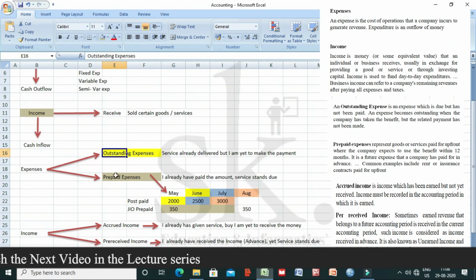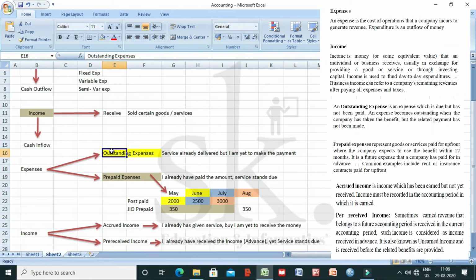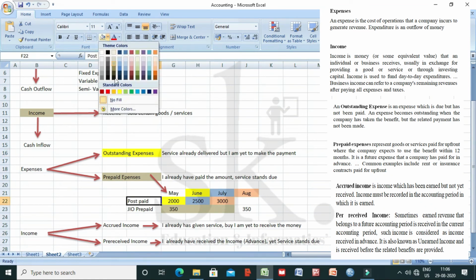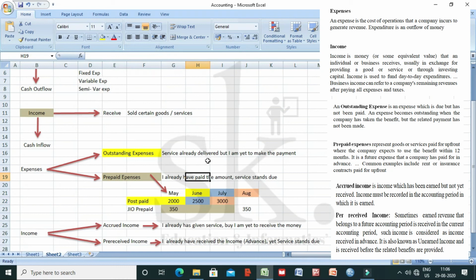What is an outstanding expense? As I said, postpaid is an example of an outstanding expense. Here, service already delivered. I already have delivered the service, I am yet to make the payment. Service already delivered means to say that I already have got the service. That means for the month of May, I have used the phone. For the month of June, I have used the phone. I am paying in the month of July. I am paying in the month of August. So this is what is said to be outstanding. Standing in the month of August, I still haven't paid this particular amount. So I said for the month of August, it stands due. And when it stands due, I can term it as an outstanding expense.